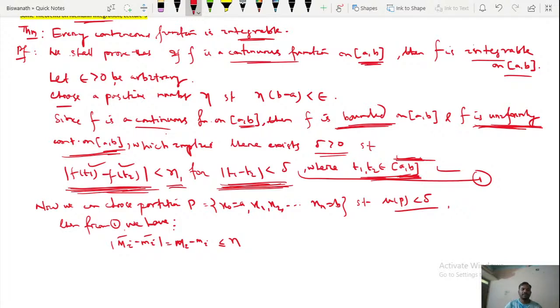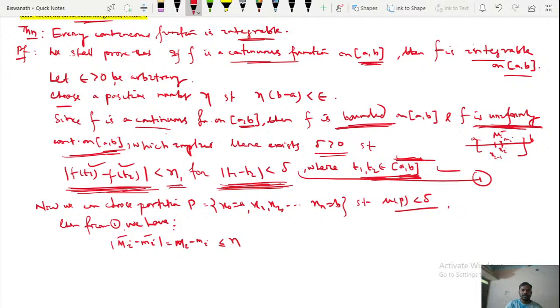Because t1 and t2 are any two points from this closed interval [a, b], if I choose any particular subinterval, this is your ith subinterval [x(i-1), xi]. If I choose the maximum point or the supremum of f of x in this ith subinterval, suppose this is your capital Mi, and small mi is the infimum value of f in this ith subinterval.